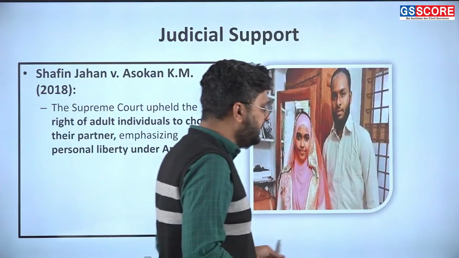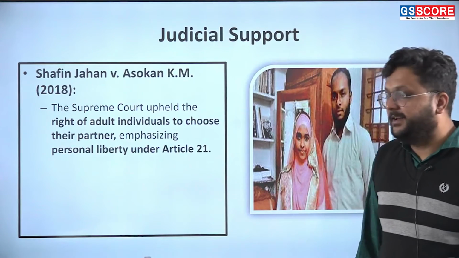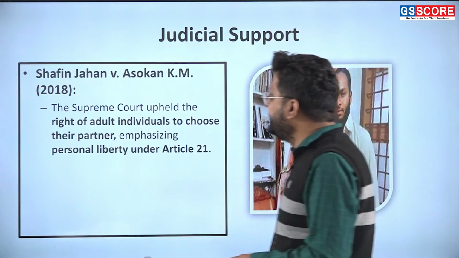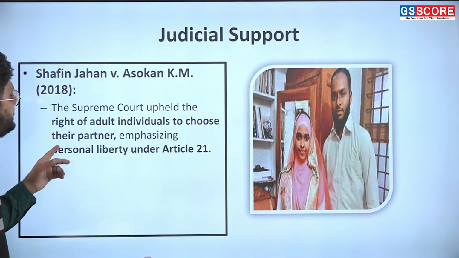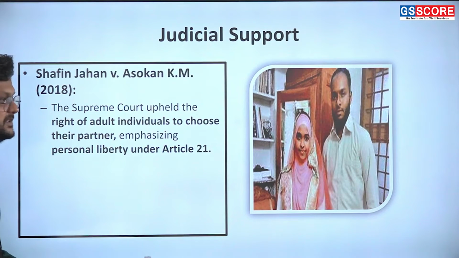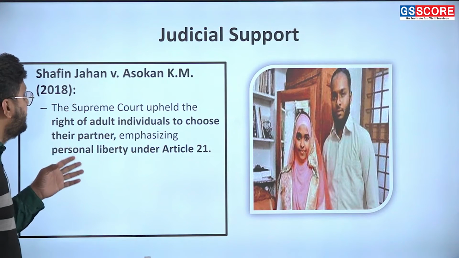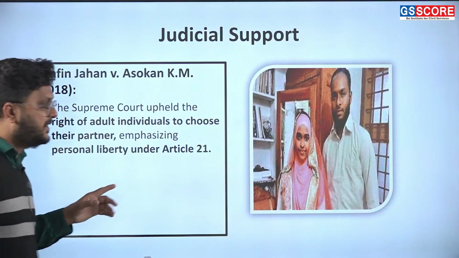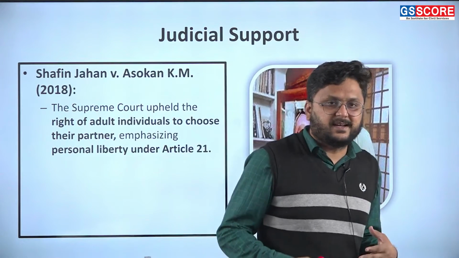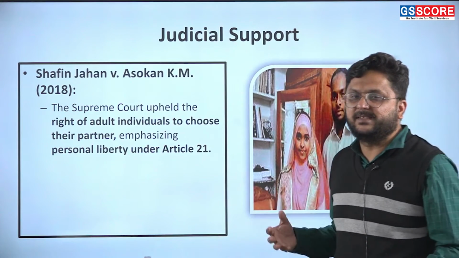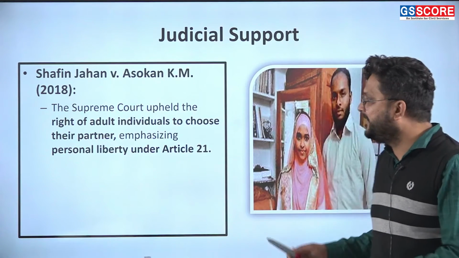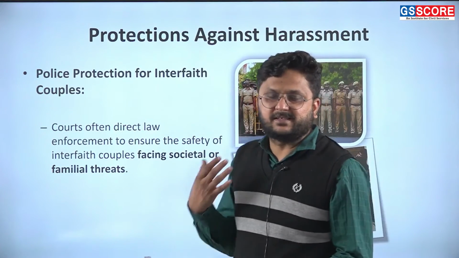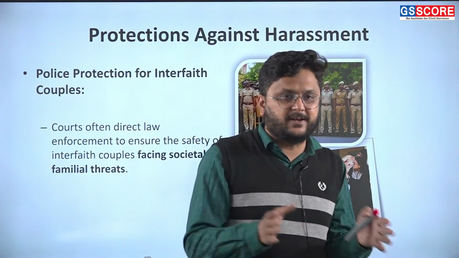After marriage, you are getting this right also. So interreligious marriage and intercaste marriage are also protected. If you look at one of the cases, Shafin Jahan versus Ashokan K.M., 2018, here the Supreme Court upheld the right of an adult individual to choose their partner, emphasizing personal liberty under Article 21. So this right, for interreligious marriage, is also protected under Article 21, which is about right to life and freedom, except by procedure established by law. So it is covered under Article 21, right to life.